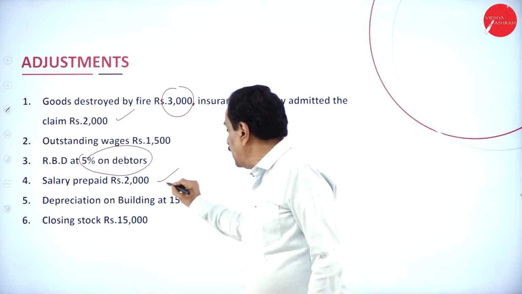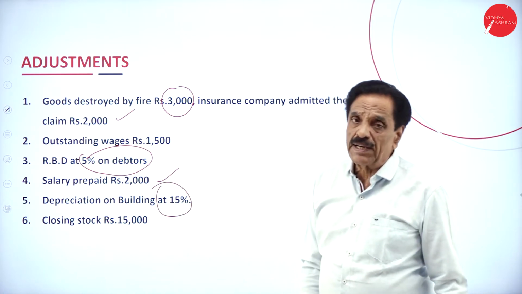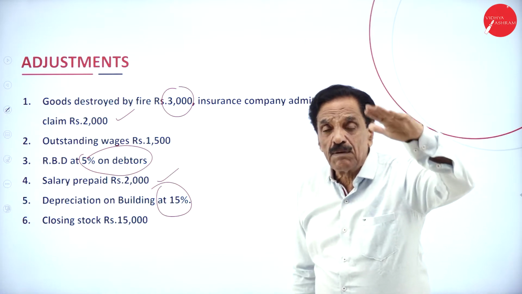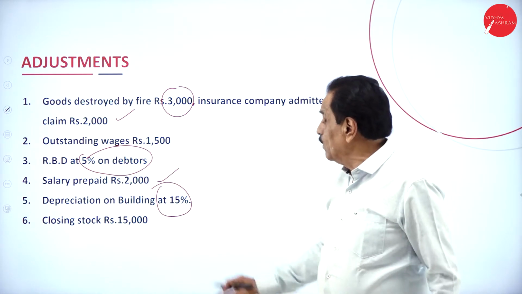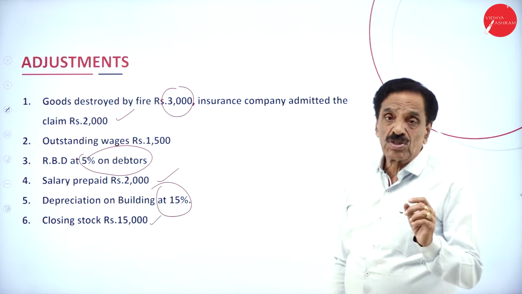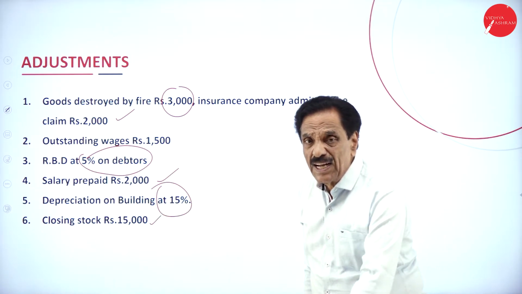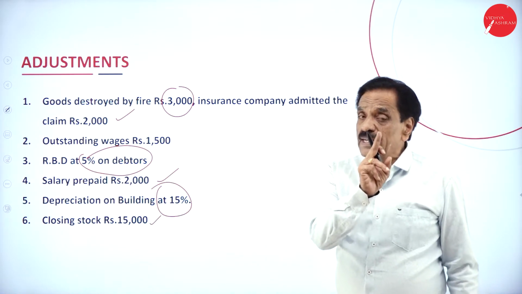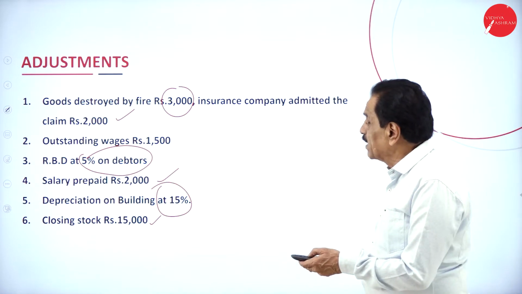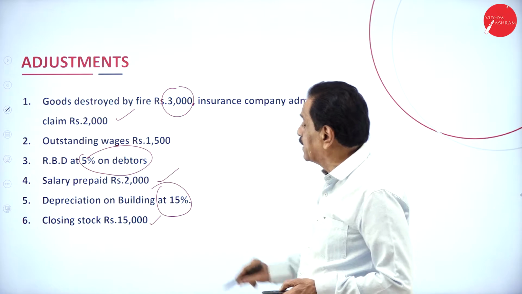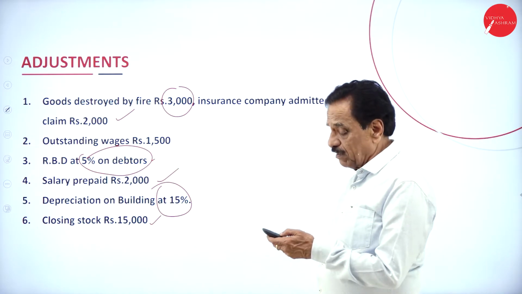Then depreciation on building at 15%. The building has gone down by 15%. Whatever depreciation you charge will come in the profit and loss account. When you are doing the balance sheet, this should be deducted. Closing stock, unsold stock: trading account credit side, asset side of the balance sheet. Regarding the debtors, how much provision for doubtful debts is there? 5% of debtors. I will show you.